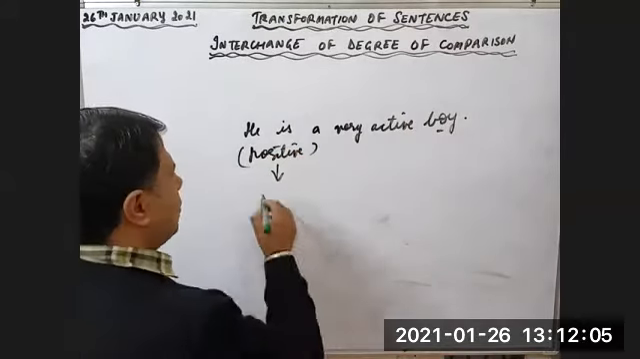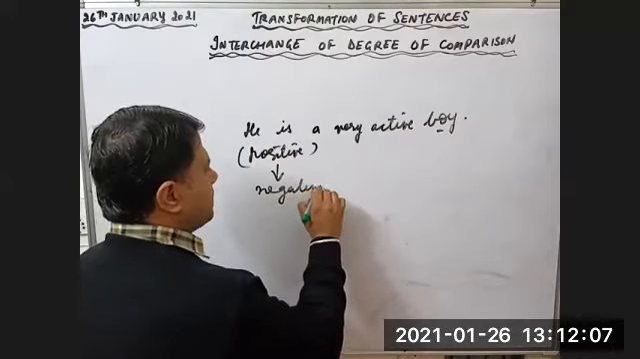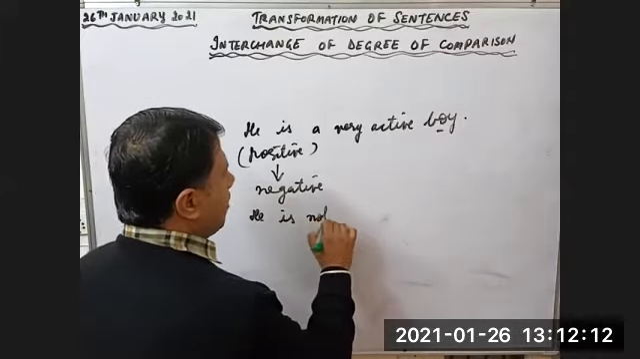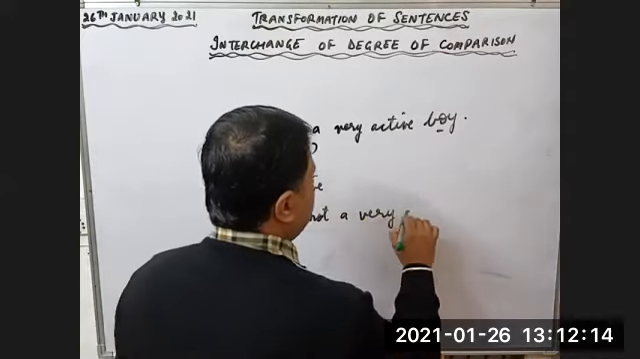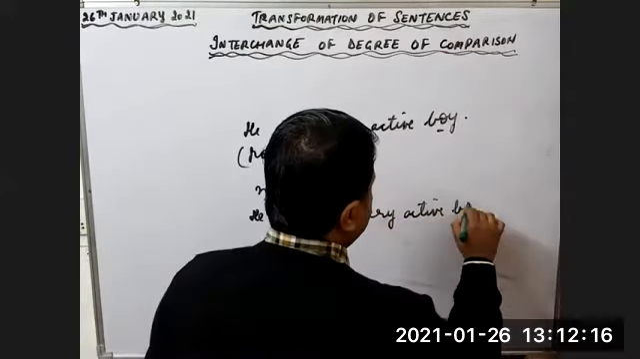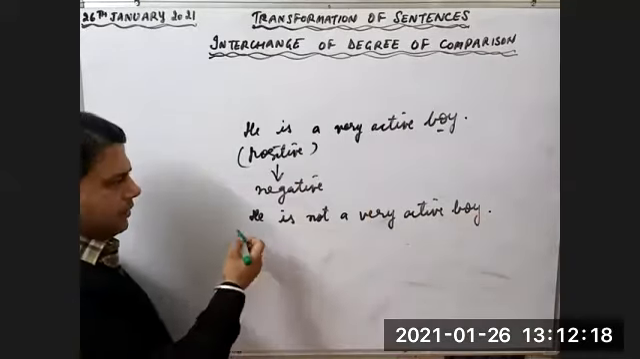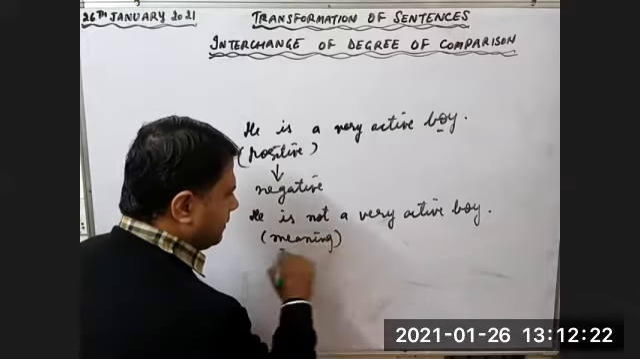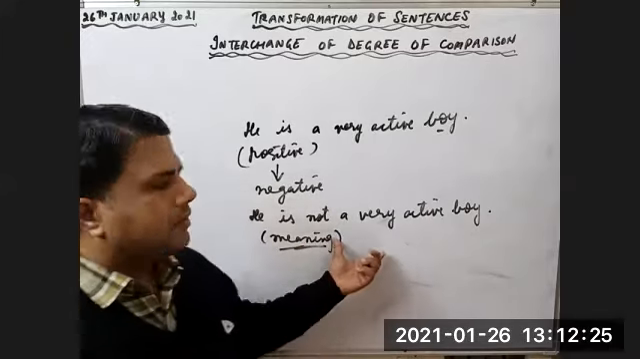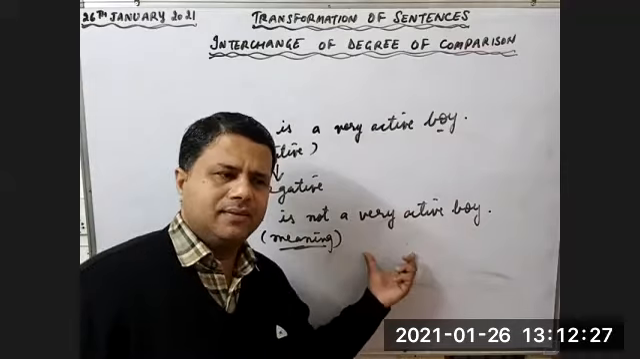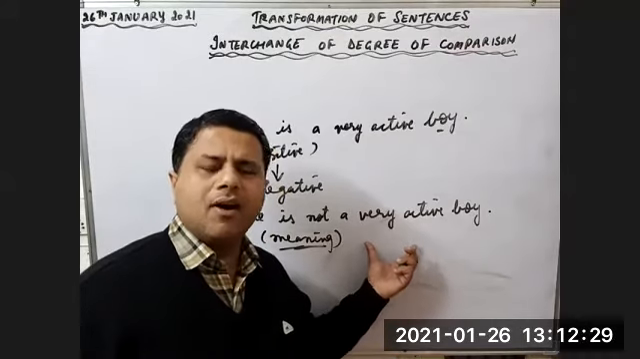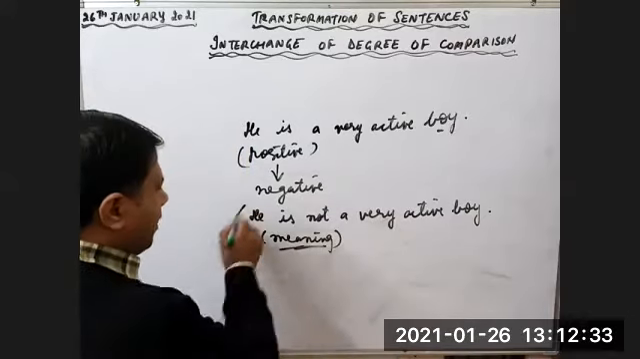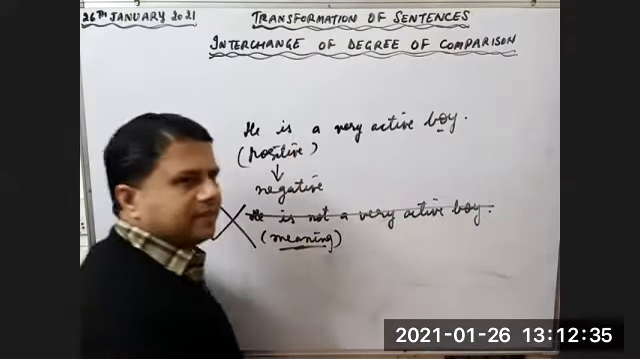Suppose the examiner wants you to change it into a negative sentence. You will not write like this: He is not a very active boy. Now see what is happening here. The meaning is changed. You have changed the active boy to not active boy. Is it clear? Yes, sir. This is the wrong answer because you have changed the meaning.